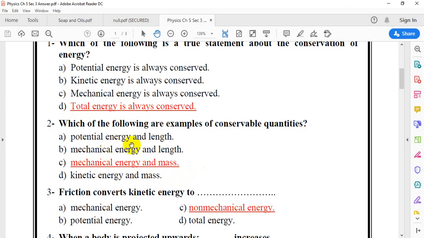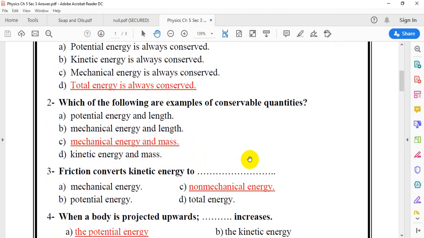Potential energy and length: potential energy can be changed, as an object falls down it decreases. And the length can also be changed if it's heated or cold. Mechanical energy and length is not constant. Kinetic energy and mass: kinetic energy can change, so not conservable.